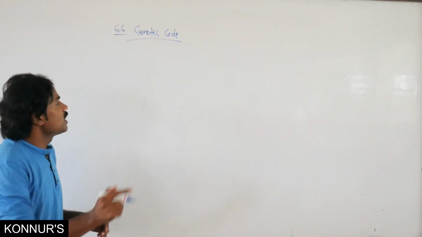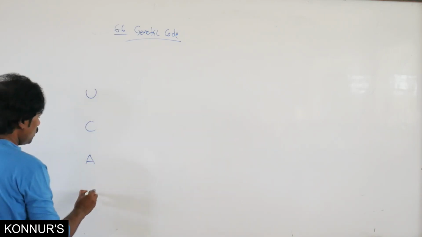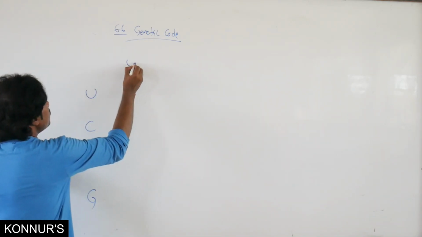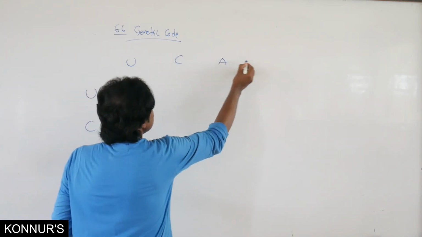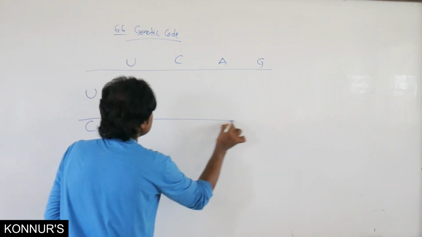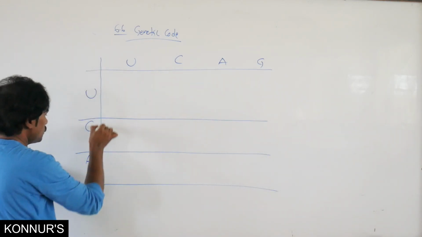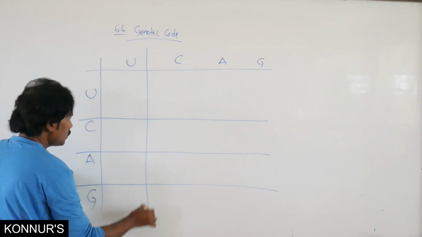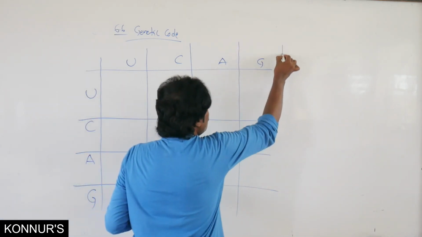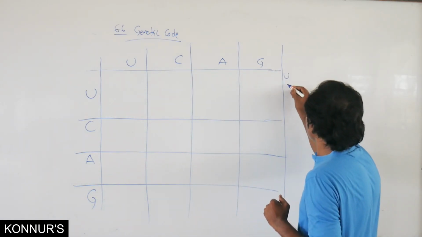For easy understanding, one can represent the bases like U, C, A, G. This is the first position, and one can write it first. Then the second is written in the second column, and then the third position is the third column.